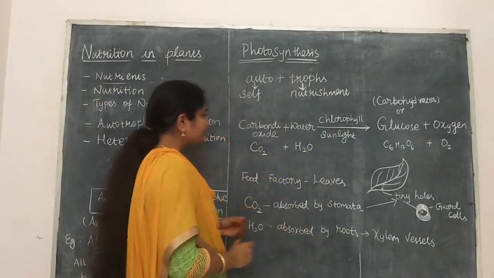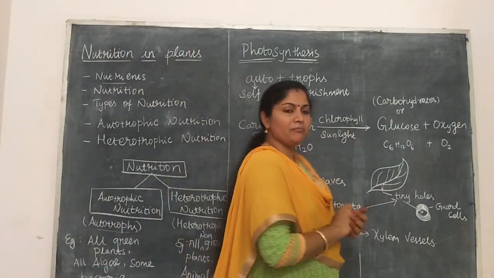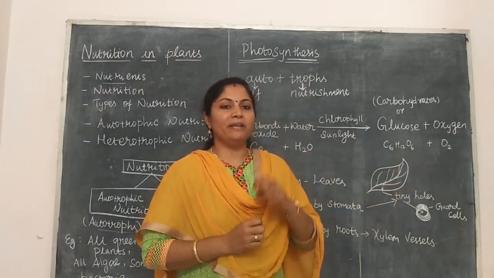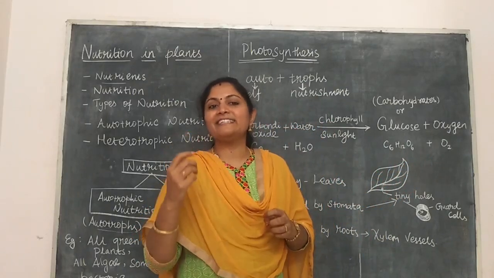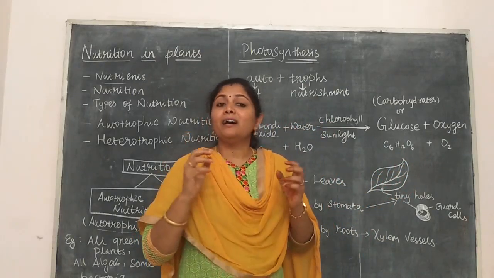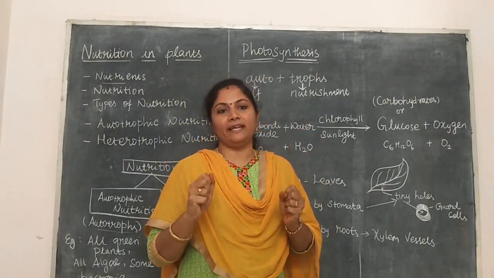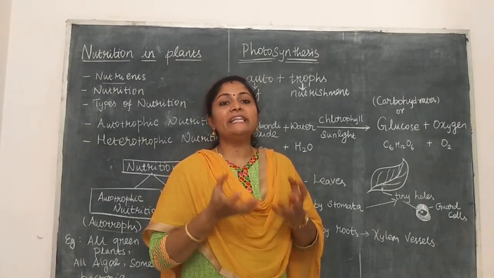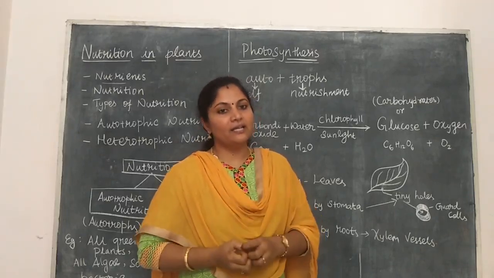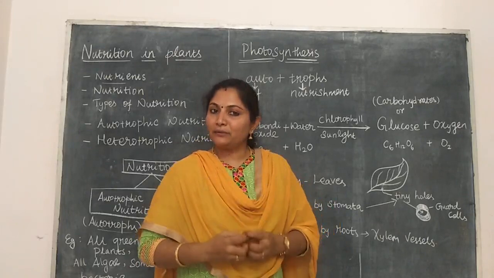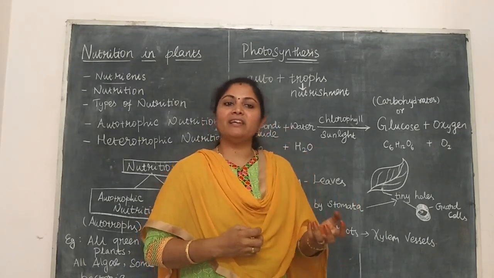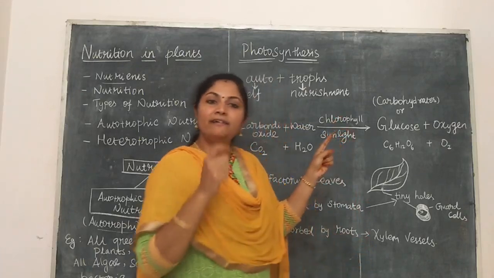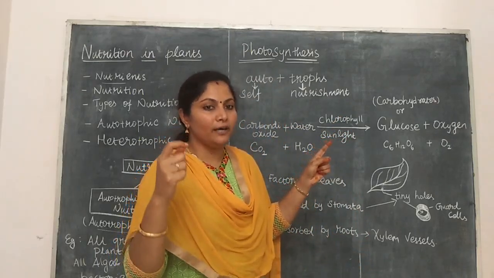Okay, then you should remember what is meant by chlorophyll and why the sunlight is needed. Chlorophyll means the green pigments present in the leaves. This only traps the sunlight. Sunlight is necessary for providing the energy. The heat energy of the sunlight is converted into chemical energy and prepares the food. So chlorophyll means the green pigment present in the plants.